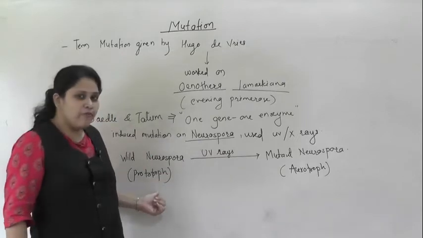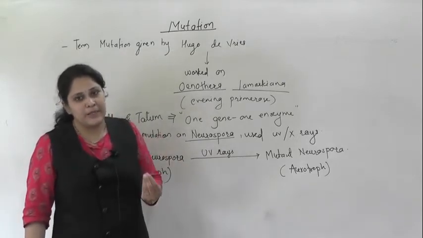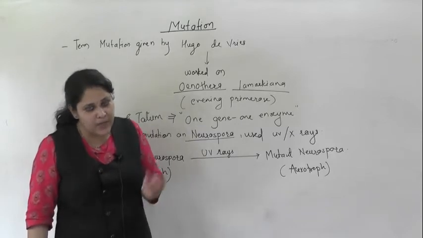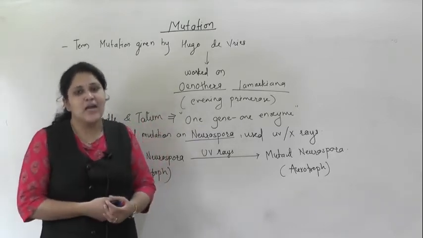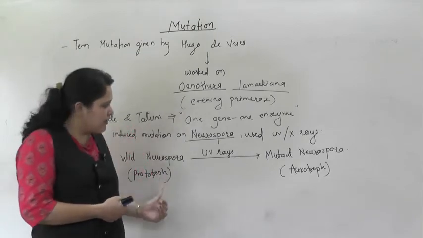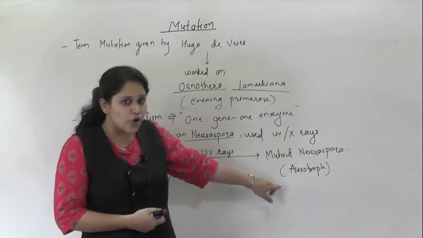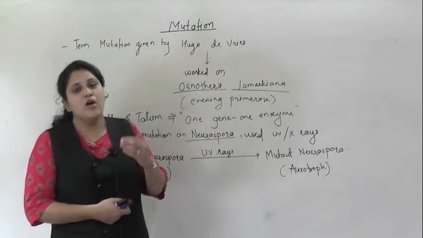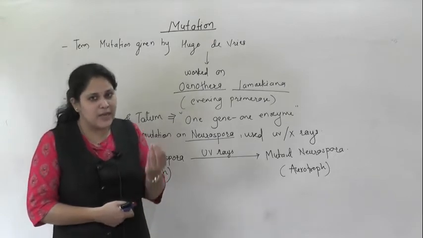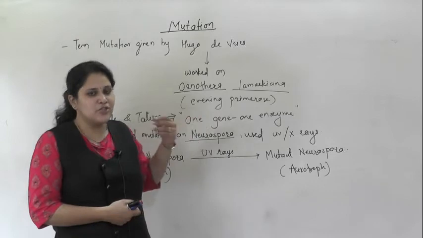Prototroph means the wild strain which can grow on minimal nutrient medium and has normally functioning genes to synthesize its own nutrients, whereas the mutant Neurospora, called auxotroph, could not grow on a medium with minimal nutrients, because exposure to ultraviolet rays damaged the genes.